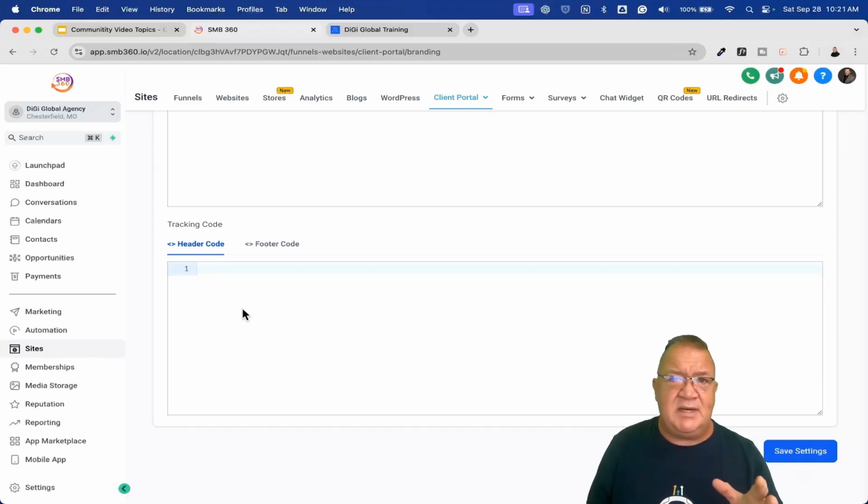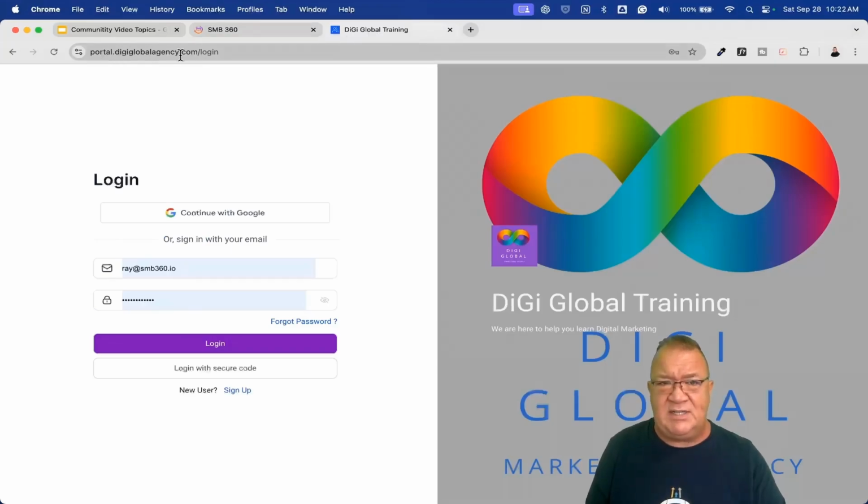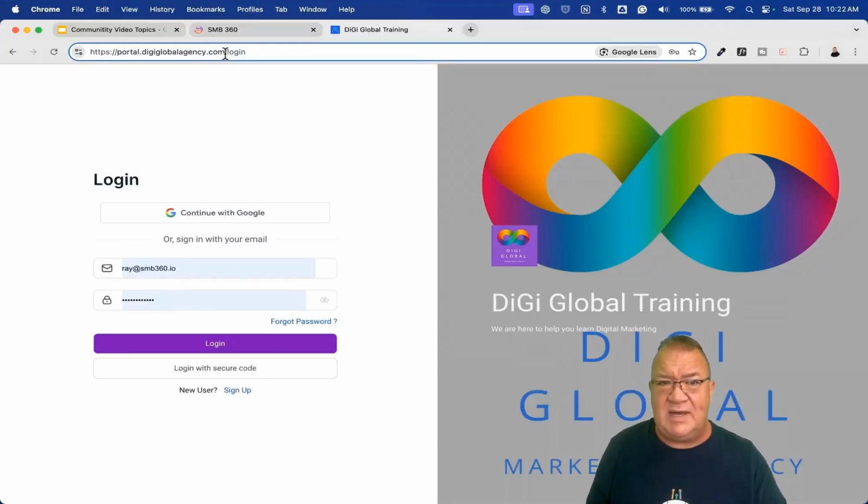You just go create your Gmail account and go create a Google Analytics account. You can actually create a piece of code. Once you sign up your website, you're actually going to be using a piece of web code. You're going to copy and paste that code here into the header code. And what that's going to do, that's now going to start tracking everybody that hits this URL, the portal.digiglobalagency.com or whatever it is that you guys have set up here.